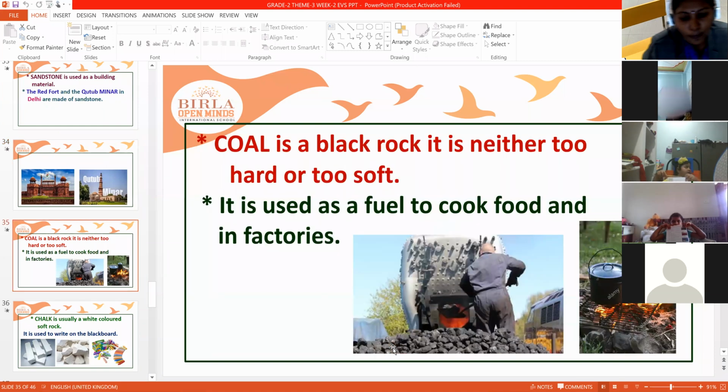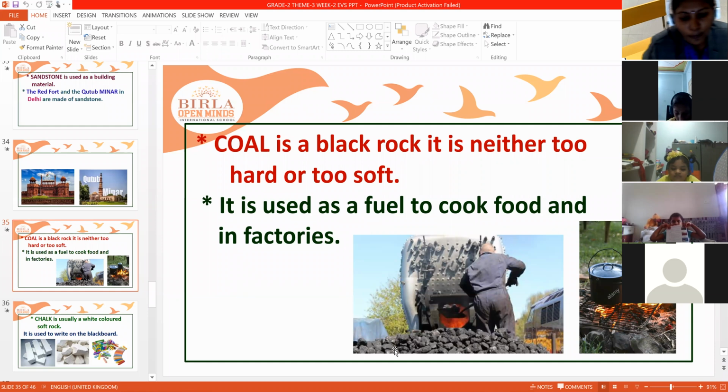Coal is a black rock. It is neither too hard nor too soft, so it is medium. You call it coal or charcoal. Mostly coal is used as a fuel to cook food, and in factories also. So we can see people using coal as fuel to prepare or cook food.